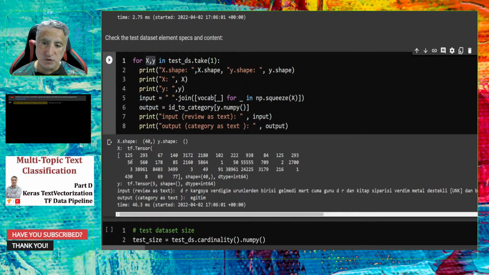So in the x you see that we have 40 integers. Each of them corresponds to a word, a token in the dictionary. And y is just one integer which corresponds to a topic. So let me convert all of them into text, the x and the y into a topic. Okay.